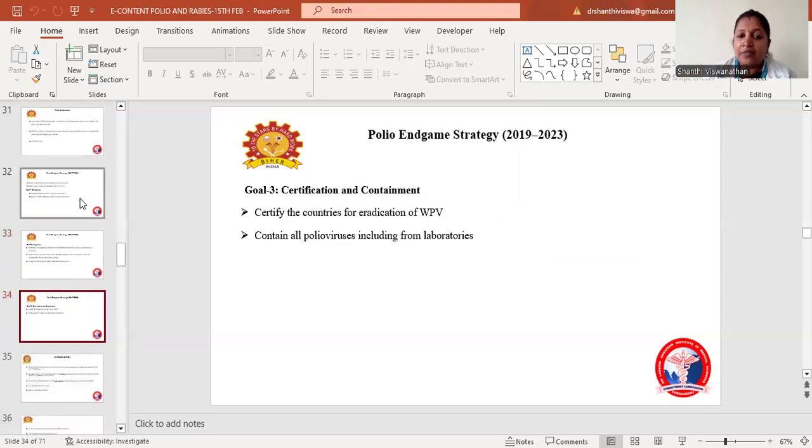Third goal is certification and containment. We have to certify the countries of eradication of wild polio virus, and contain all the polio virus, including from the laboratories. So the third one is certification and containment.